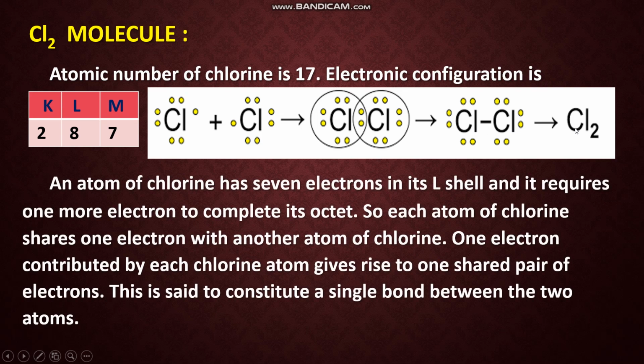So an atom of chlorine has 7 electrons in its outer shell and it requires 1 more electron to complete its octet. So each atom of chlorine shares 1 electron with another atom of chlorine. 1 electron contributed by each chlorine atom gives rise to 1 shared pair of electrons. This is said to constitute a single bond between the two atoms.